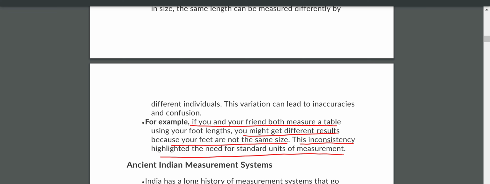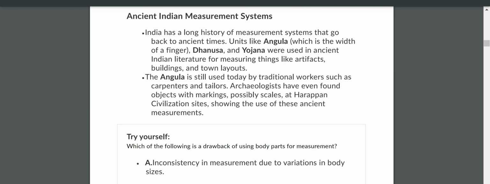Let us see now. Ancient Indian measurement system. Here we have three types of ancient measurements: units like angula, which is measured by using a finger, and dhanusha and yojana. These were used in ancient Indian literature for measuring things like artifacts, buildings, and town layouts.